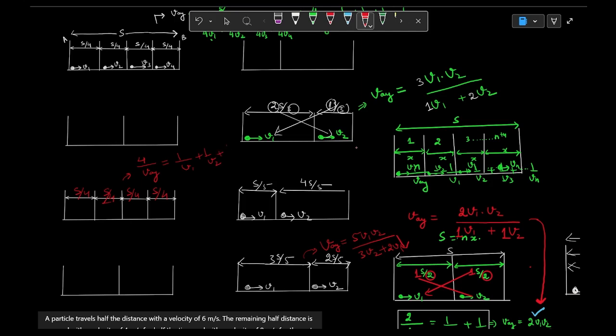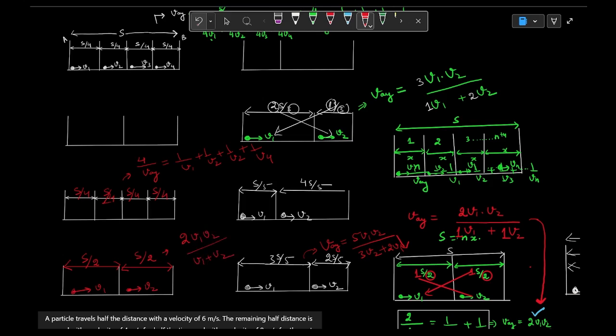So depending on the situation, we have to write the answer. So if I write it as s by 2 and s by 2, the answer will be 2v1 v2 upon v1 plus v2.